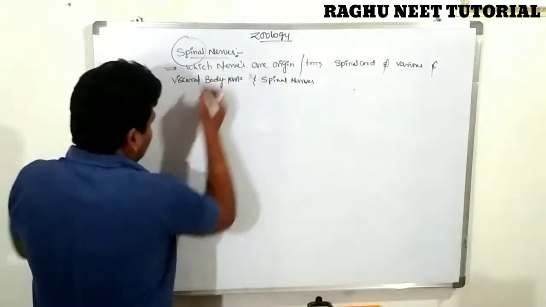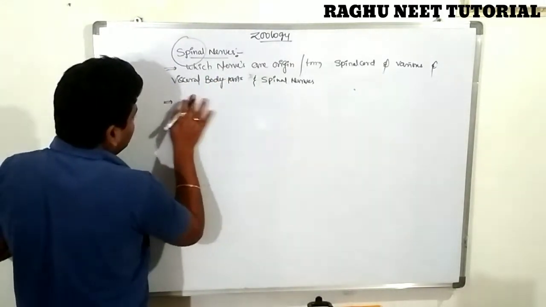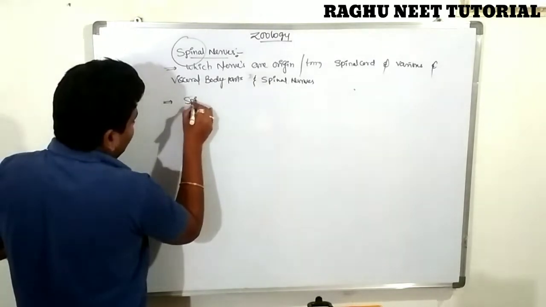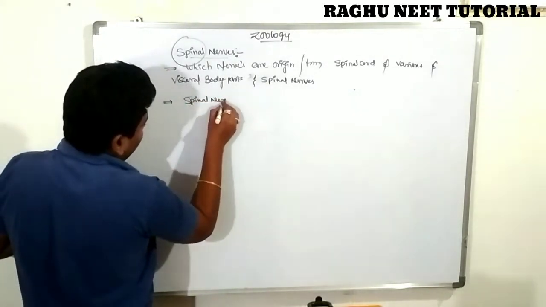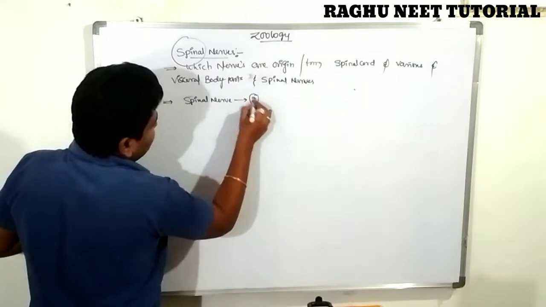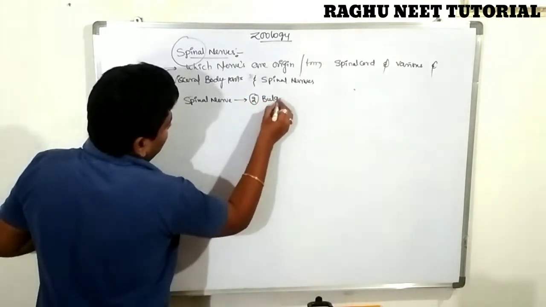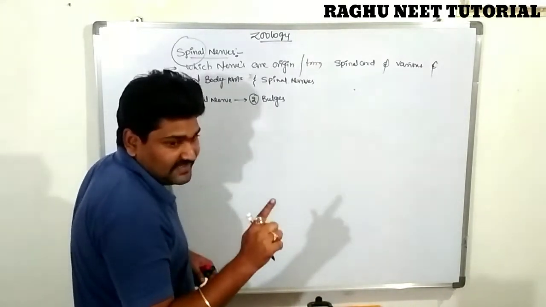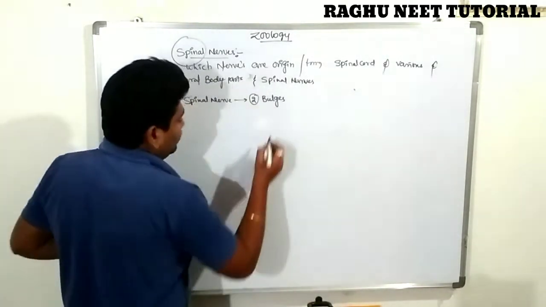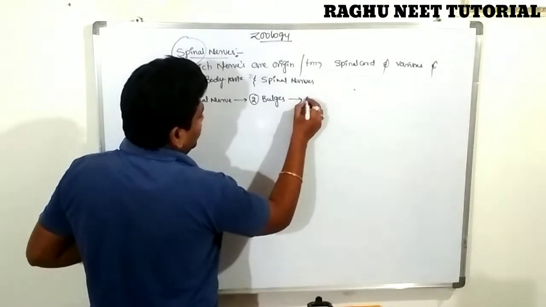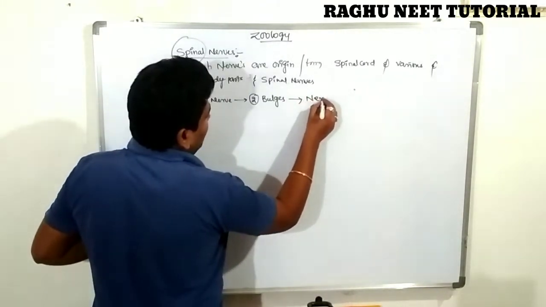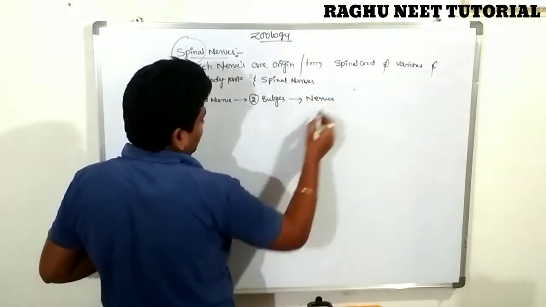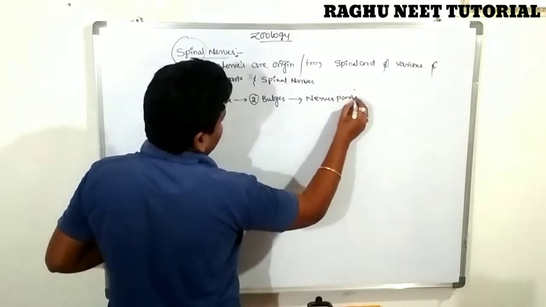The spinal nerve contains two bulges. Very important. According to their structure, they contain two bulges. So these bulge parts are called the nervous part.